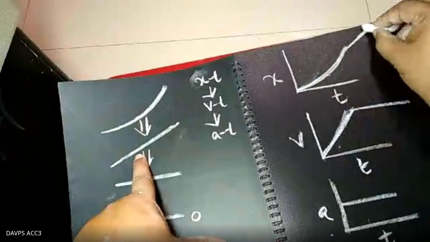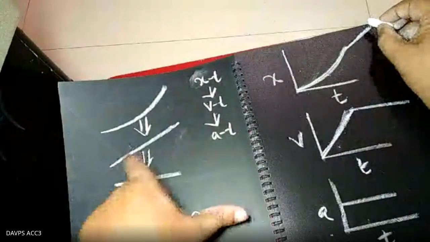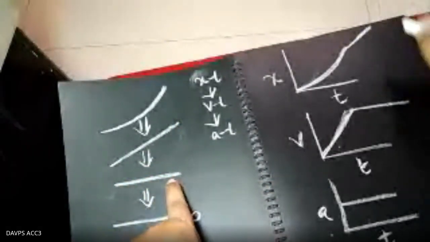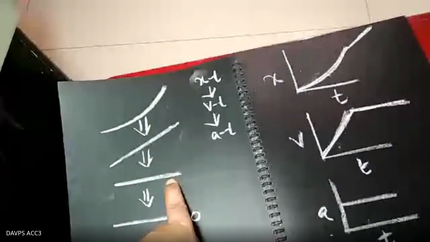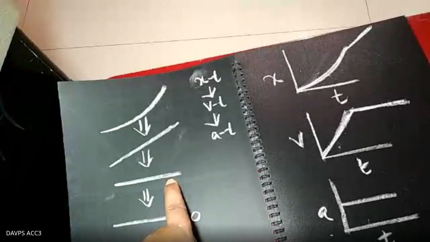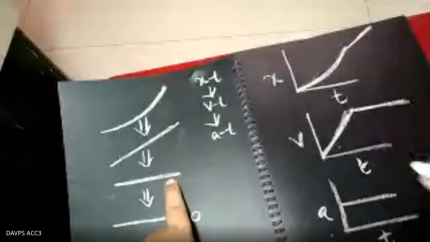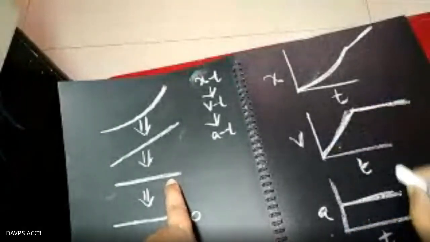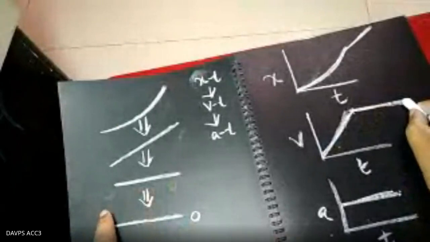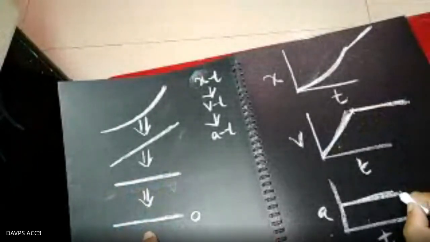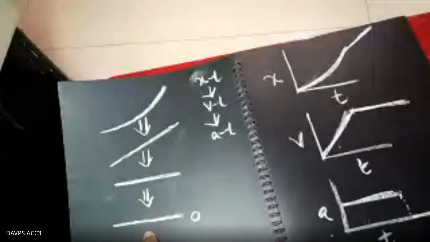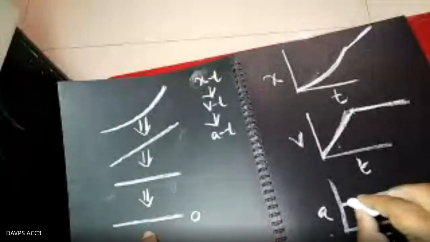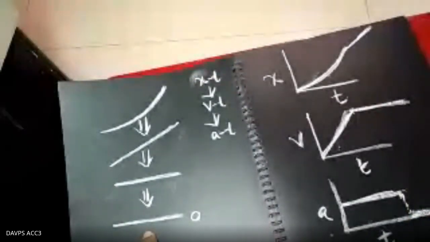If this is a straight inclined line in the XT graph, the VT graph will be like that. And what will be the AT graph? If you want to convert it into an AT graph, if VT is a straight line, then AT comes directly from here to here to here. You can get the AT on the axis. At T equal to 0, on the axis, the AT graph will be like this.